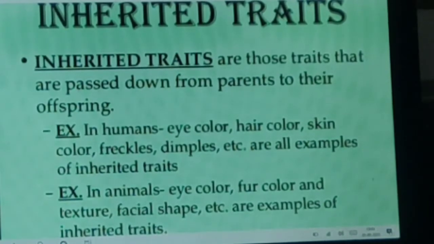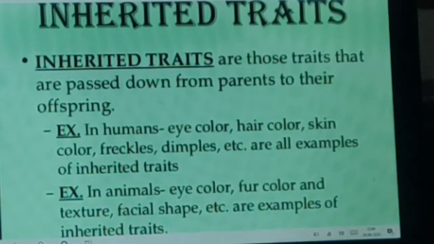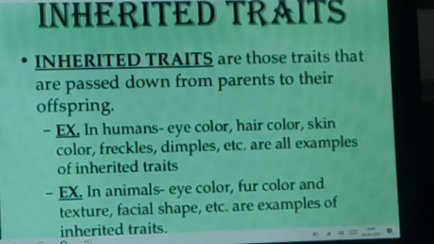For example, in humans, eye color, hair color, skin color are passed from parent to the next generation. You also noticed the attached ear lobe or free ear lobe. Some of us have attached ear lobes and some of us have free ear lobes.